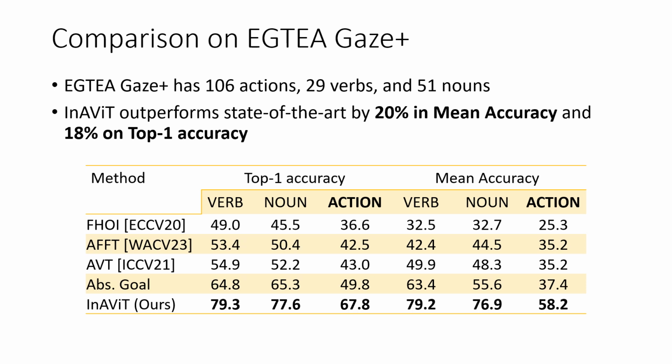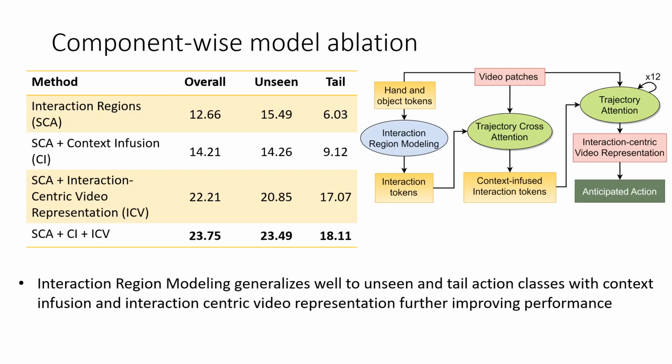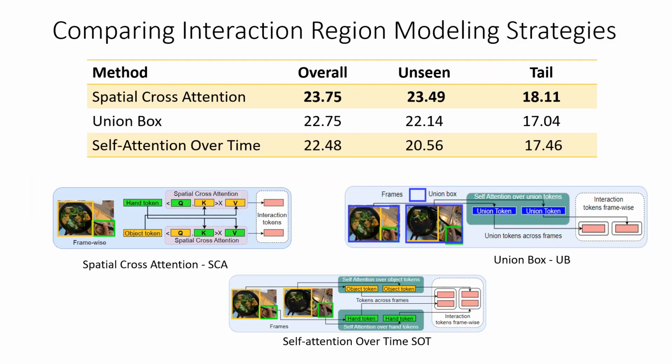When we study how each of our components performs, we see that interaction regions along with context infusion work quite well. But the biggest boost comes from the interaction-centric video representation. Here we also compare different interaction region modeling strategies.